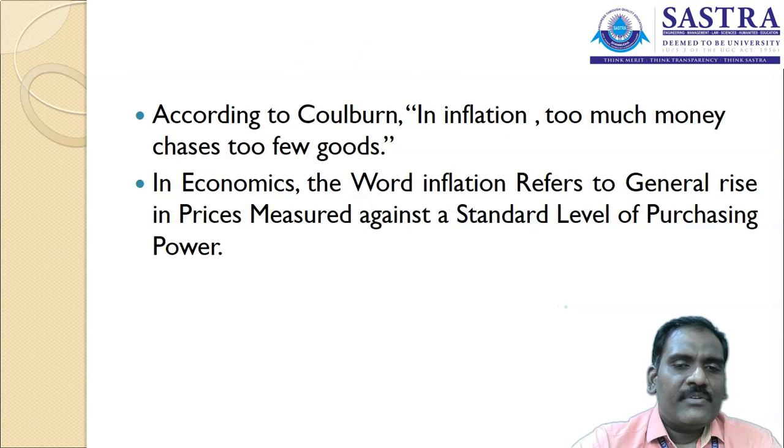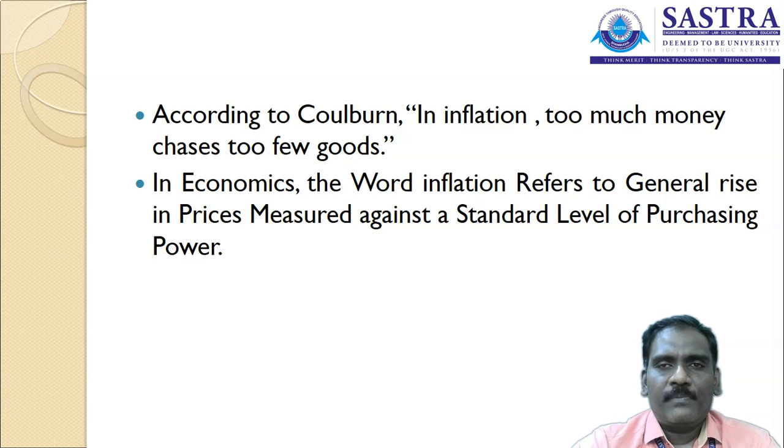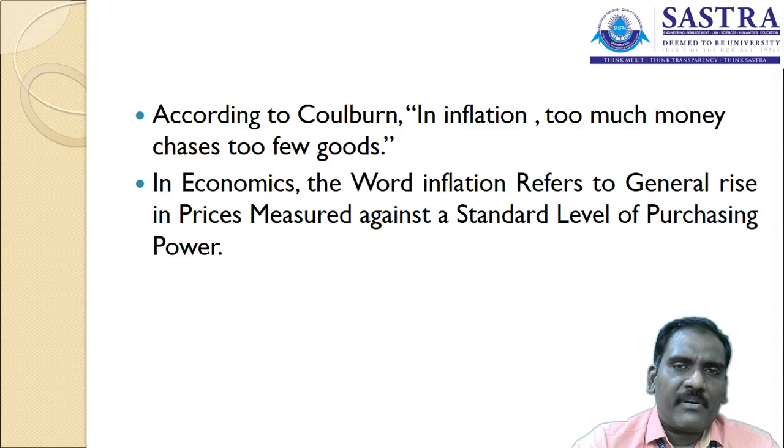The third is Colburn's definition: inflation is too much money chasing too few goods. We are going to pay a huge amount of money for purchasing too few goods from the market. Earlier I had spent 100 rupees for purchasing 4 products. Today I am going to spend 120 rupees for purchasing 4 products. It means I am paying a higher value of money for purchasing too few goods from the market. So that is a definition of inflation.